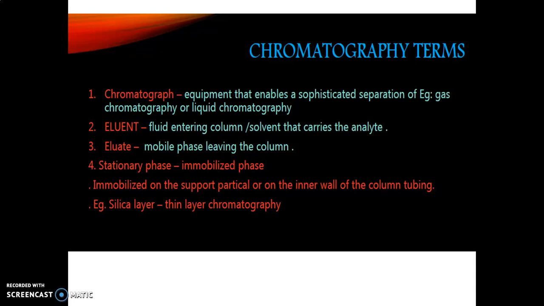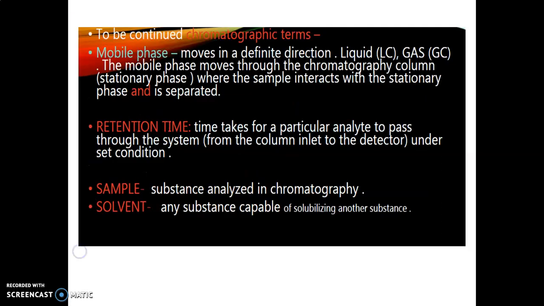Eluate means the mobile phase leaving the column. Stationary phase, the immobilized phase, immobilized on the support particle or on the inner wall of the column tubing. For example, in thin layer chromatography, we use a silica layer over a glass plate, and that silica acts as a stationary phase.